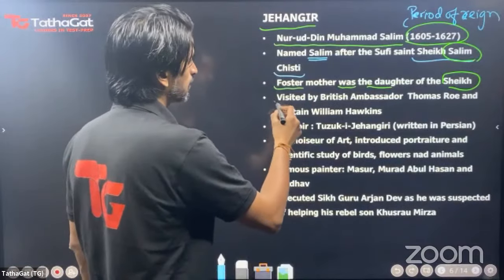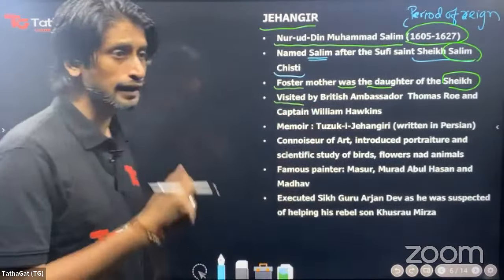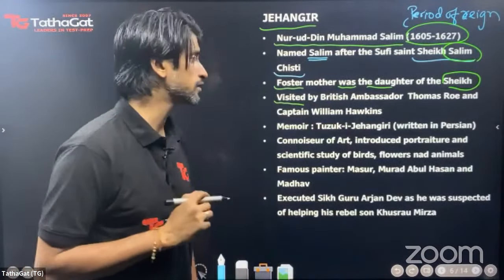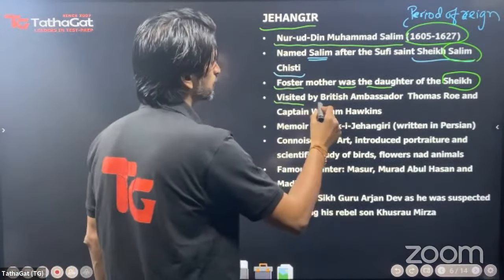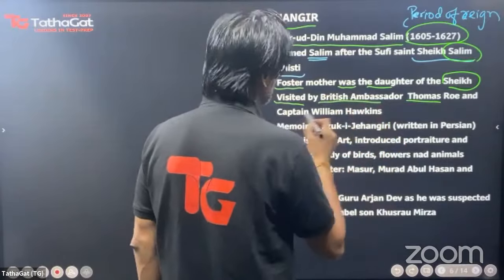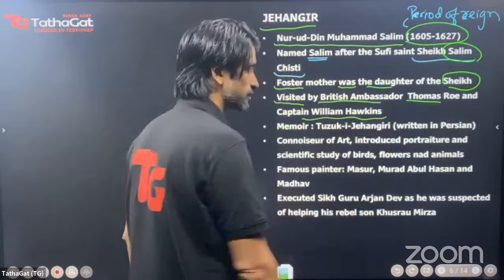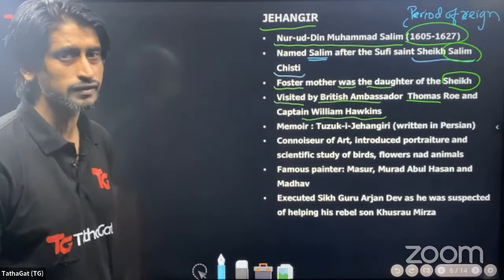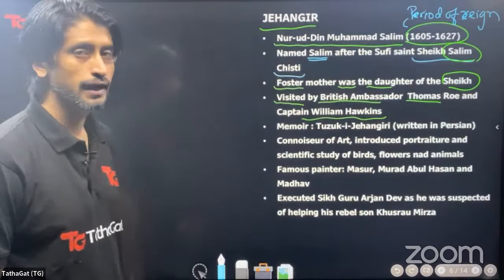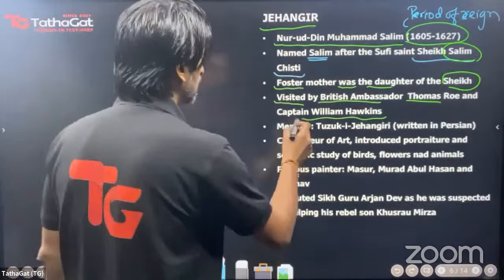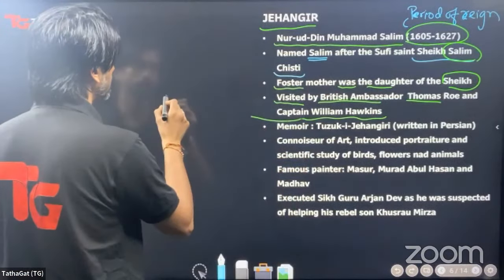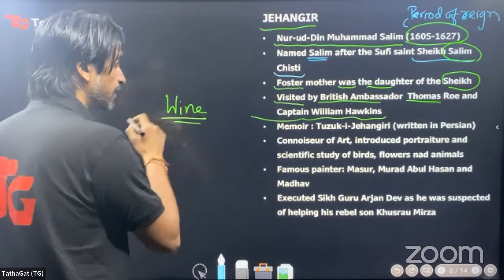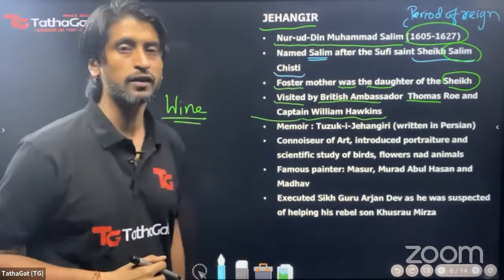Now, Jahangir, you can say, laid the foundation for the advent of British rule, because it was Jahangir who was visited by the British ambassador Thomas Roe as well as Captain William Hawkins. Whereas Thomas Roe was unable to get any concessions, unable to secure any permissions, it was Captain William Hawkins with whom Jahangir shared the love for wine. Captain William Hawkins also showed Jahangir how to manufacture beer.